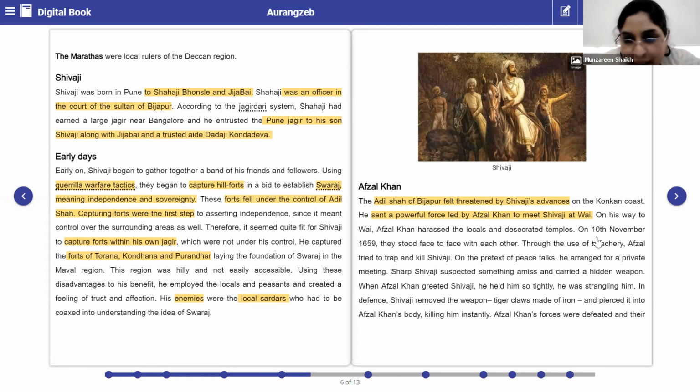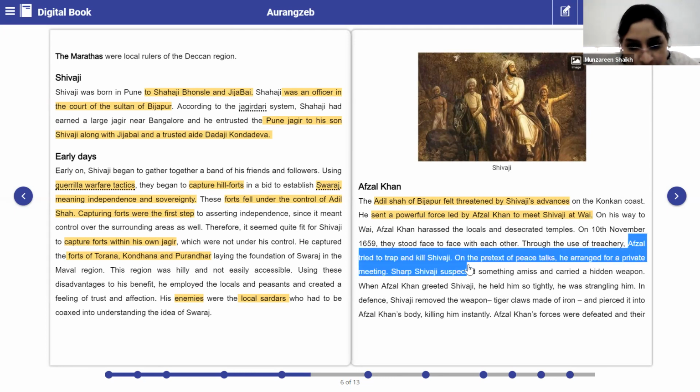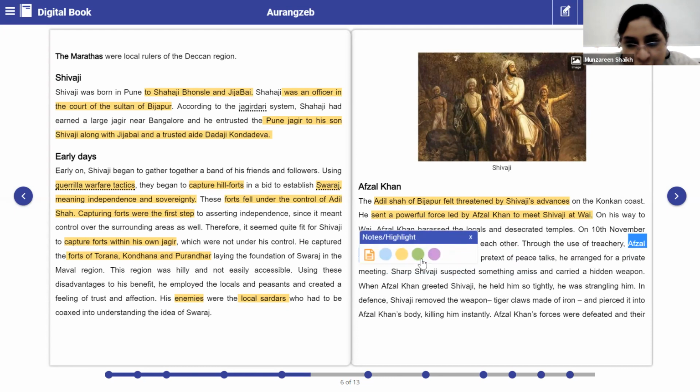Let's underline this. Afzal Khan tried to trap and kill Shivaji on the pretext of peace talks. On the other hand, Shivaji suspected that something was wrong, so he also carried a hidden weapon.